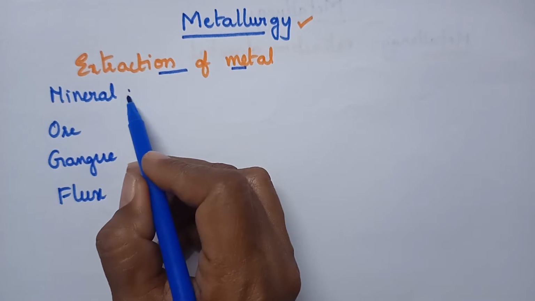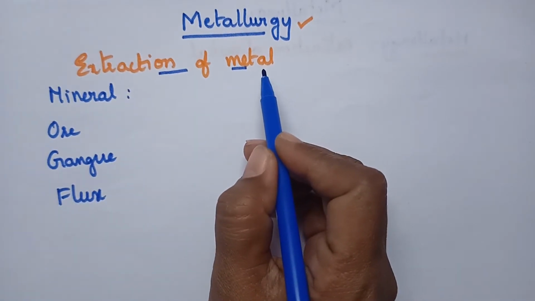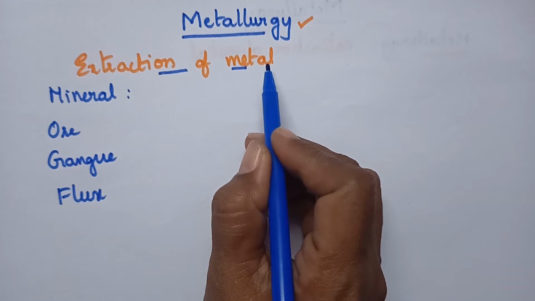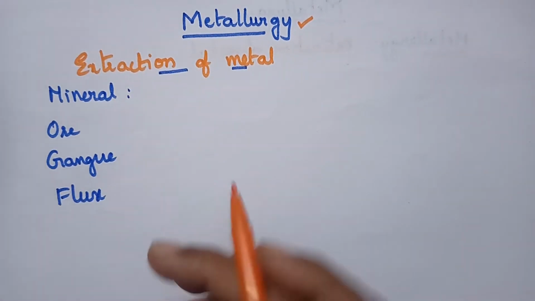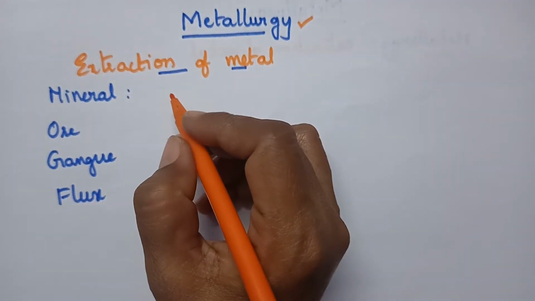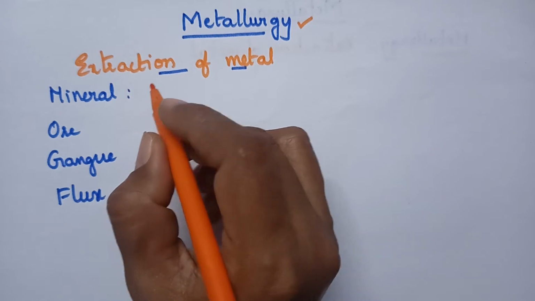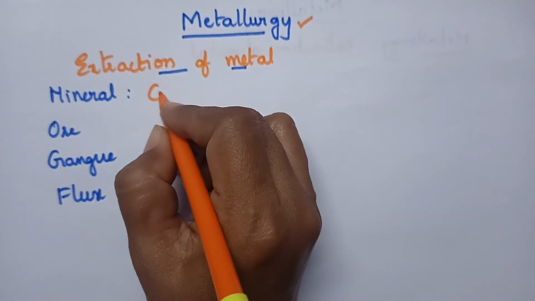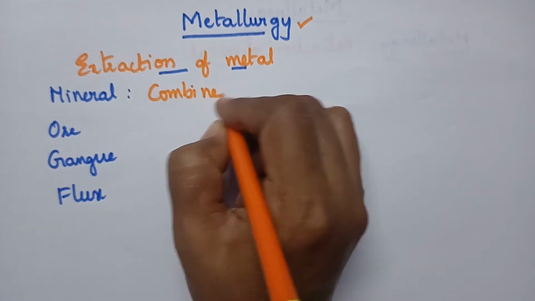Coming to the mineral: in general, metal is not available in the pure state, but it is available in the combined state in the earth crust in the form of mineral. So mineral is the natural material in which metal is available in the combined state.